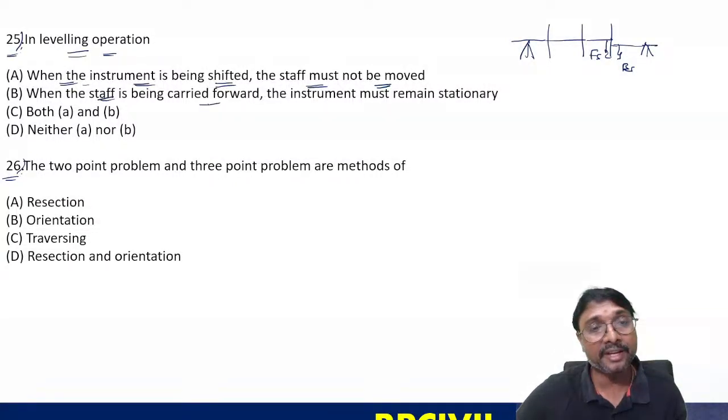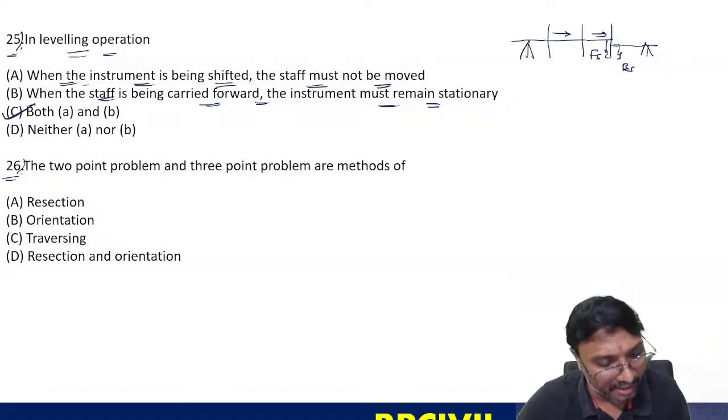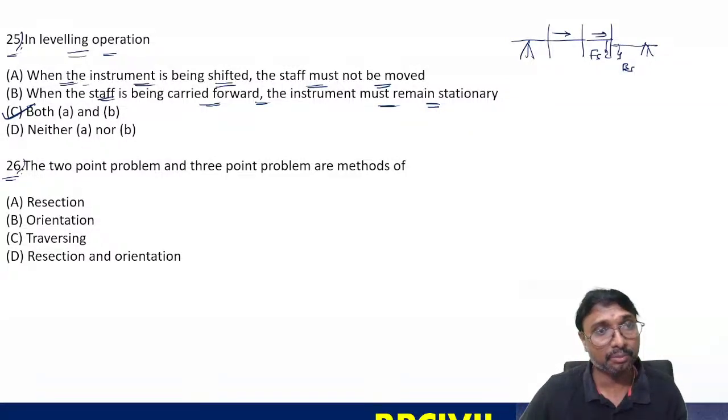When the staff is being carried forward, the instrument must remain stationary. Staff is taken away, instrument remains stationary. Both are correct. Both A and B are correct, that is C. Next. Yes, Abhishek, you have to be correct. 25th, both are correct, right?